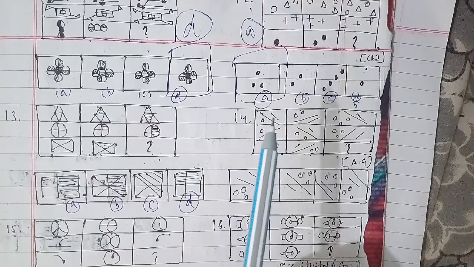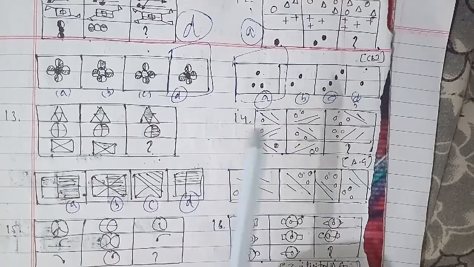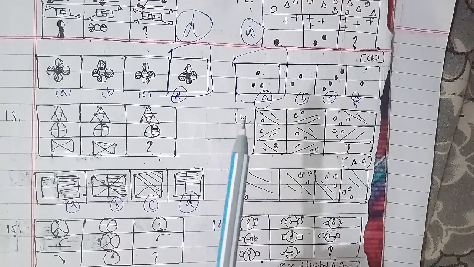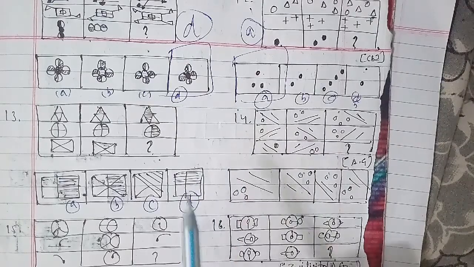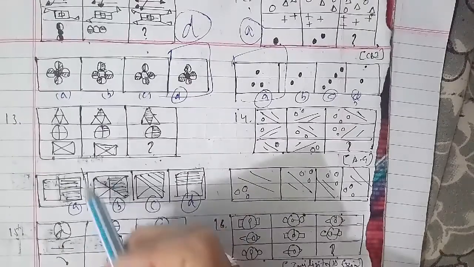We'll go ahead with another question that we have to talk about, which is with the figures here, as you can see, and these are figures A, B, C and D. This has been asked in the assistant grade question paper, which is also an important paper with respect to competitions.